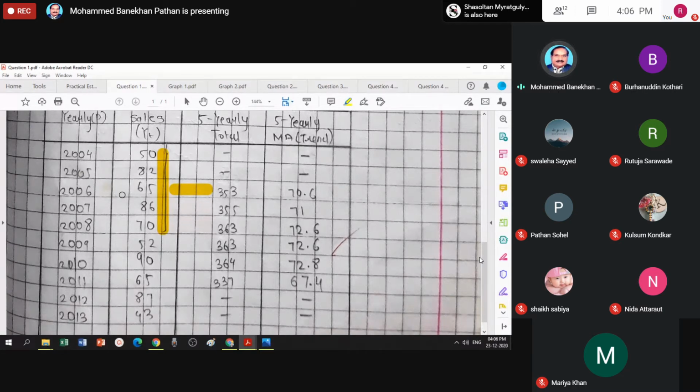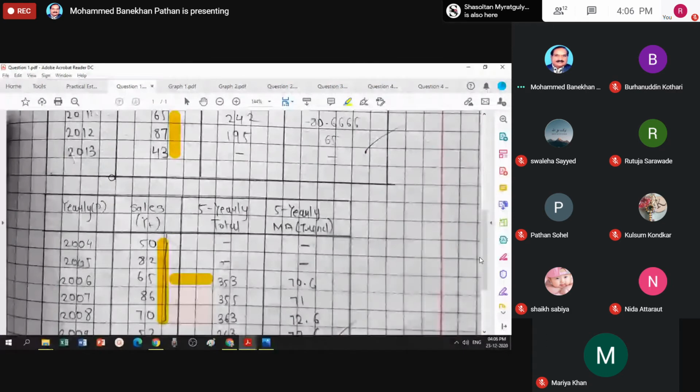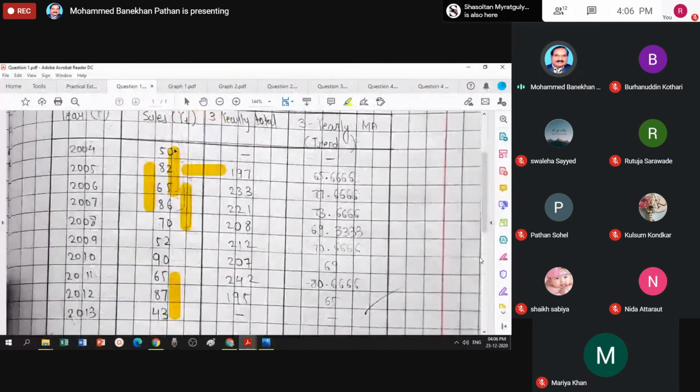So there is no calculation for 2004 and 2005. Similarly, if the period is 3, the calculation is for 2005, not for 2004.